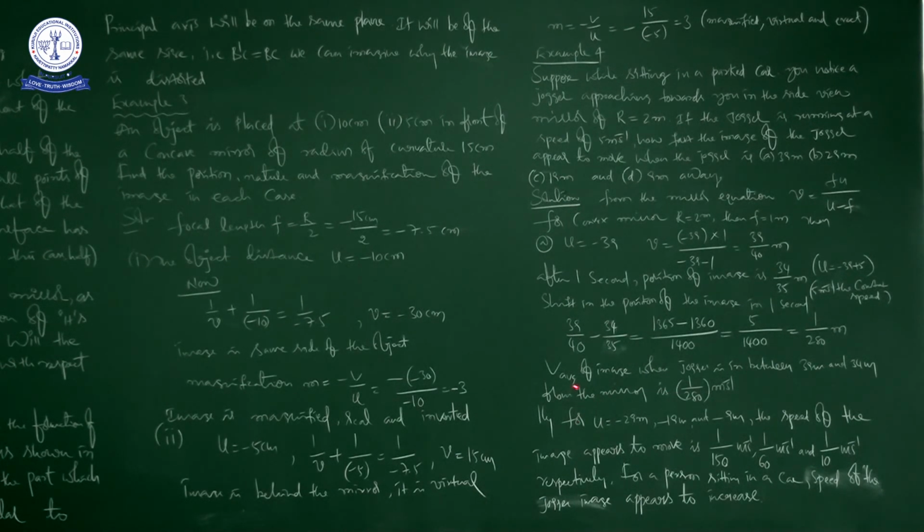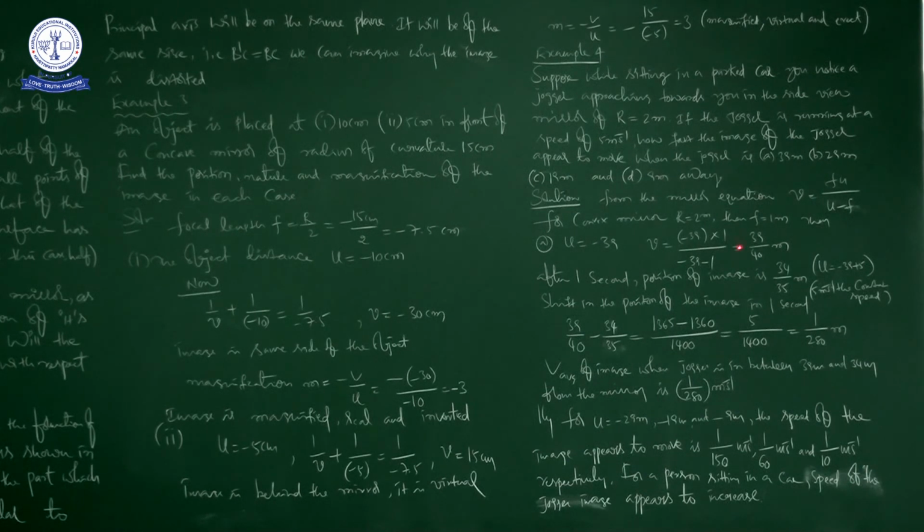So it is the average speed. In 1 second this is the shift in the image, so in that same second 1 by 280 meters per second is the average speed.